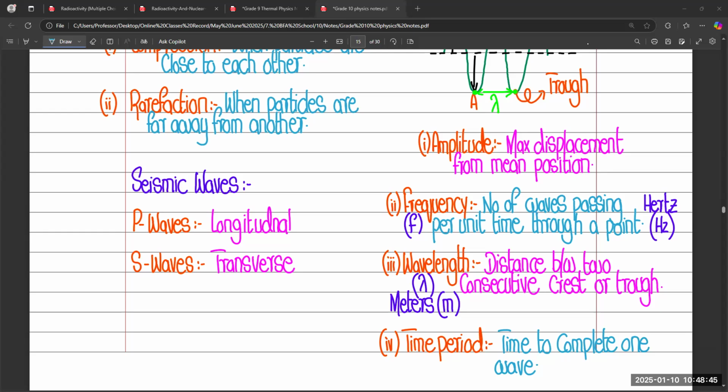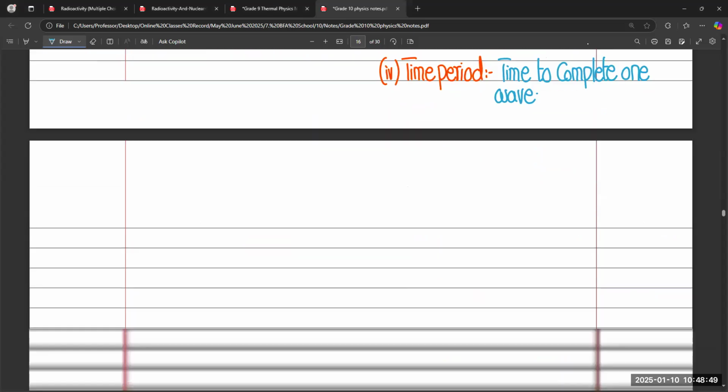Now the next concept in the wave section is the ripple tank.